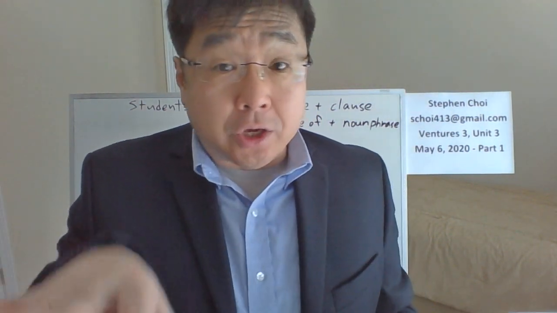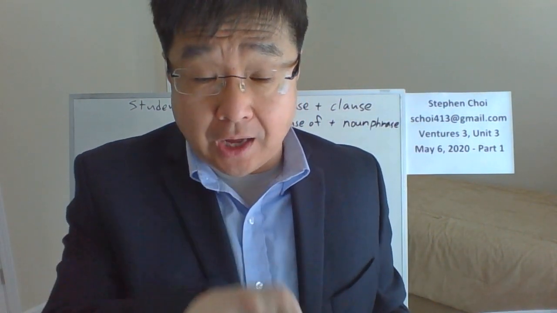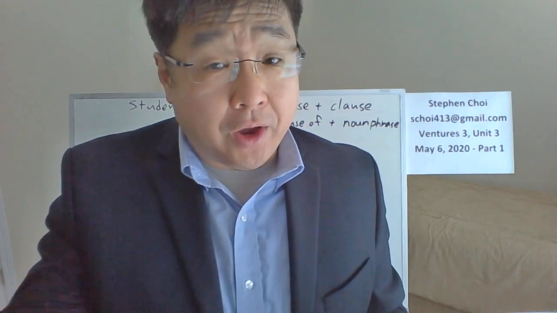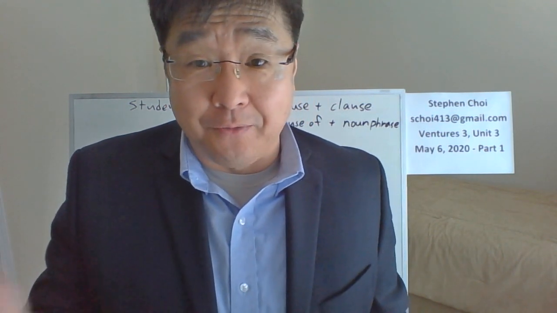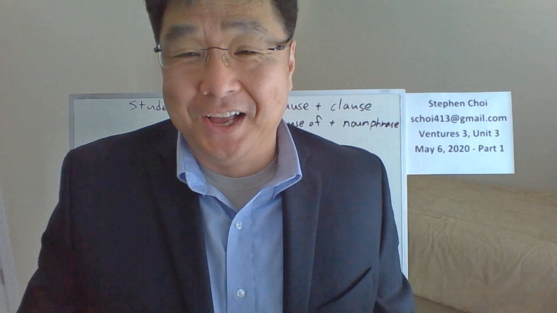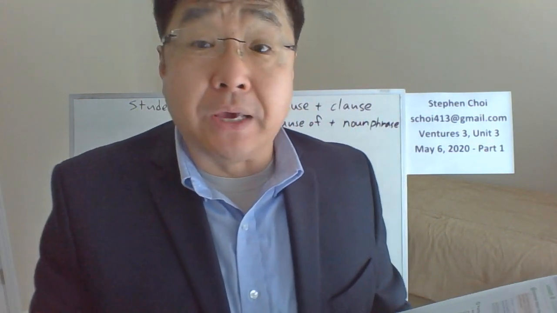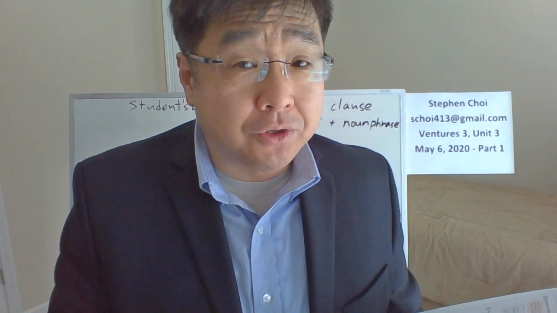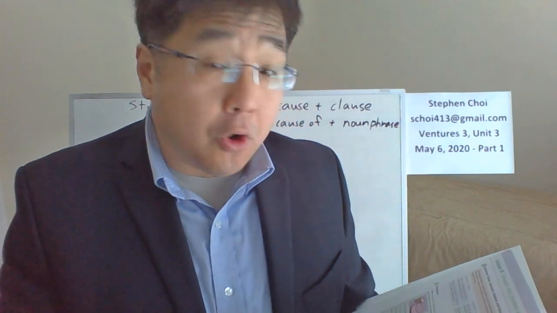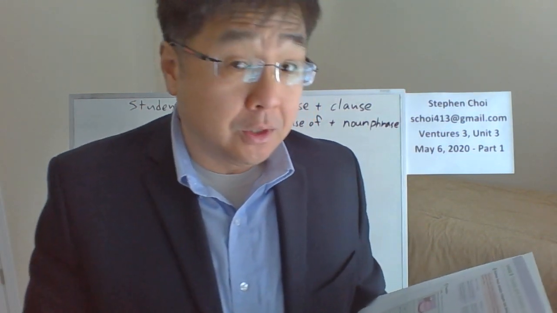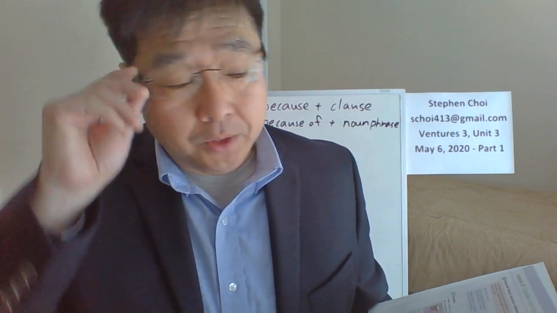Again, you can always freeze this, stop, pause, and write down your answer, or you can just say the answer. If you're driving, don't write it down. You can just say the answer. How would you make that with because? So simply, I couldn't sleep last night because noisy neighbors. No, you've got to put because of, right? So how would you just do it with because? How would you make that noisy neighbors into a clause, which means having a subject and a verb?